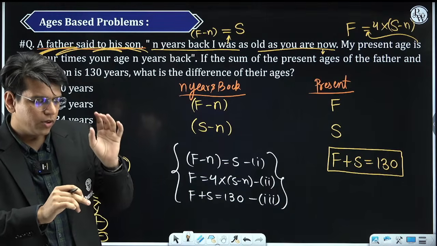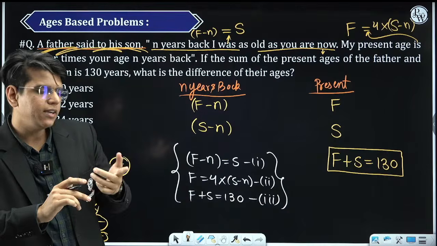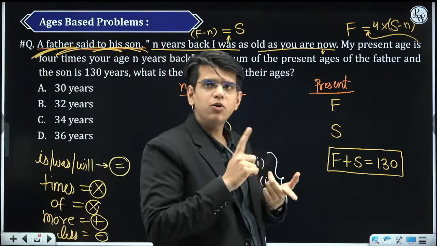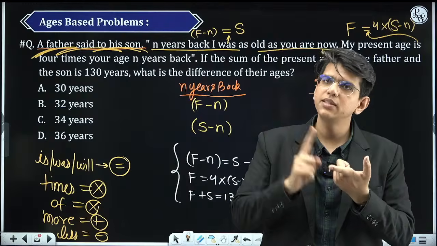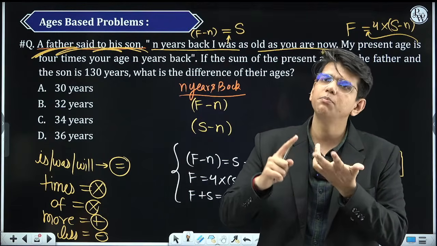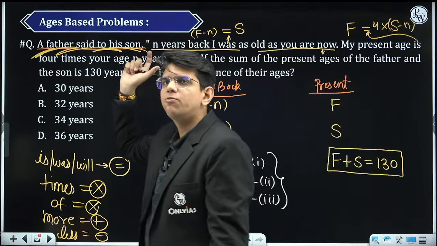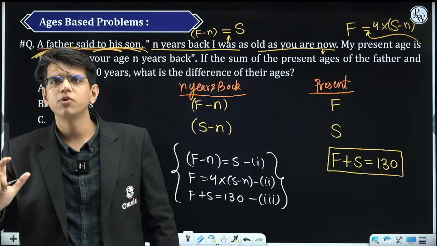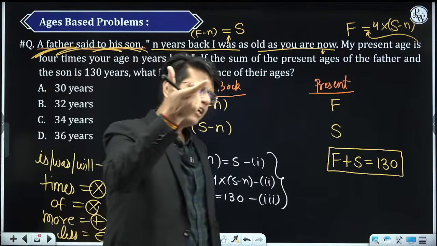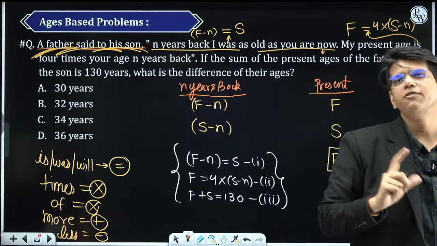What I'm trying to tell you, if reasoning में age का you find questions difficult, then in quant you will find difficult questions in percentage, average, time and work, time, speed, distance, profit loss, simple compound interest, because everywhere you will get these types of words. Word problem बोलता हूँ मैं उनको, है ना? Word problem को if you don't understand how to convert them to equation, you will struggle everywhere.